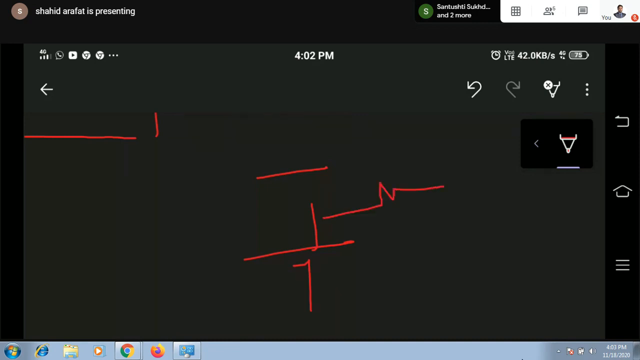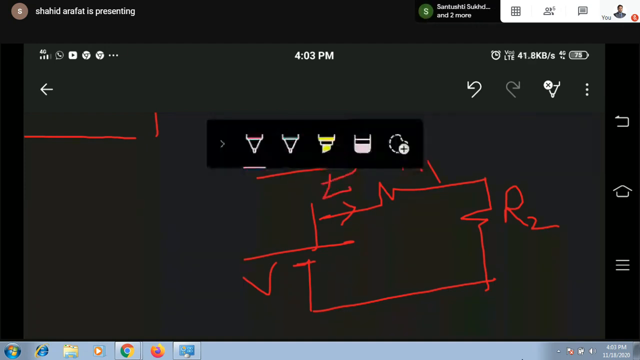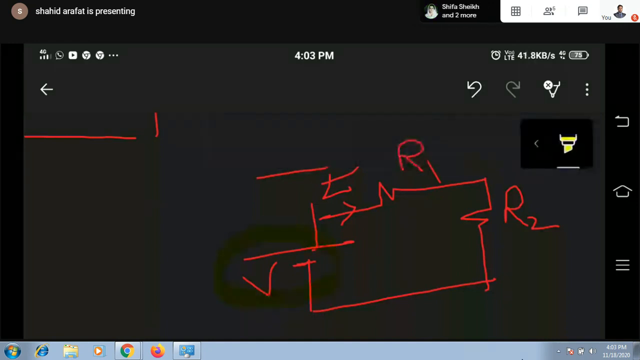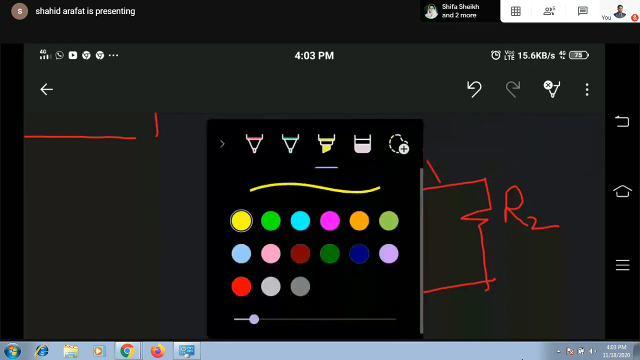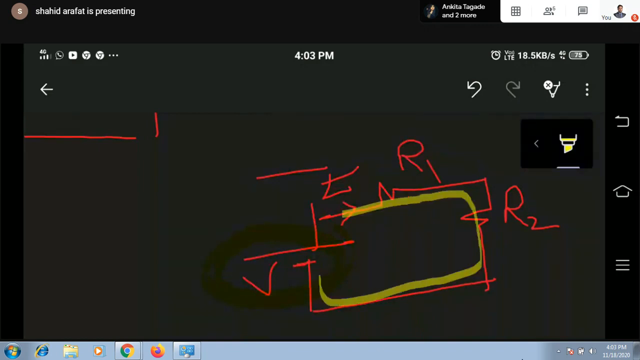Let's take a simple example. This will be very, very important while solving any numerical. If you are considering this circuit, this is the actual direction of the current. So this current I, this is your voltage, means it's an active element. If it is an active element, this current is entering from the negative terminal.